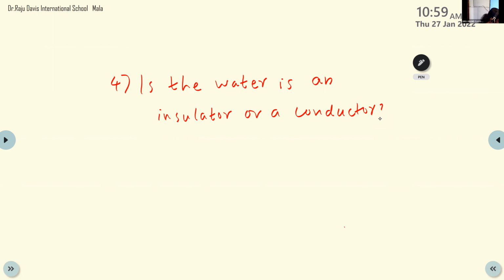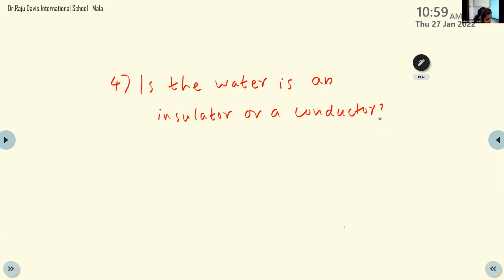We can write the notes in the next class. Now it's 11, up to 11 only this period. Ma'am, can you tell what was the first question? The first one is electricity is the flow of charges. Put the number 1.